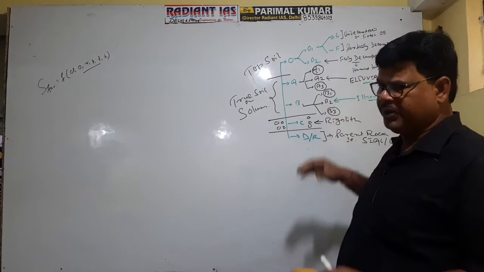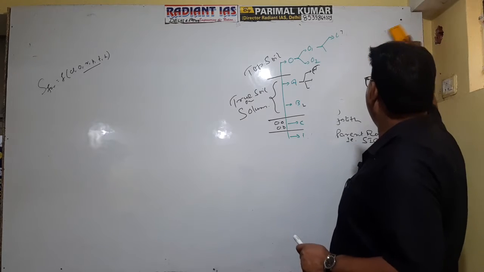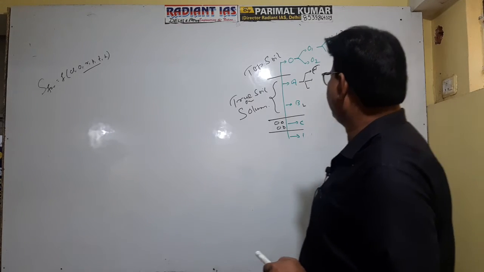You have written it now. Now see, to simplify the process, I am again drawing a figure.